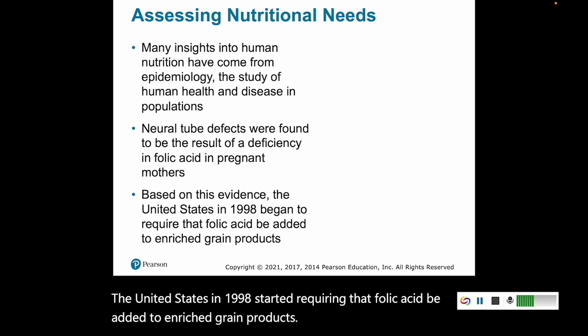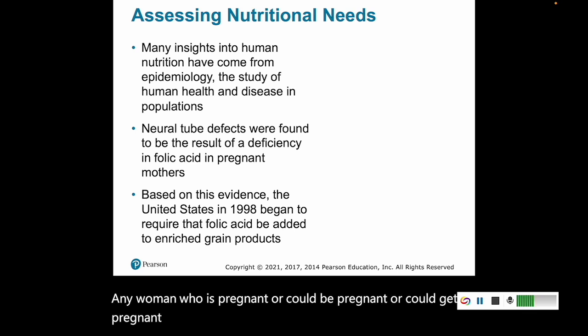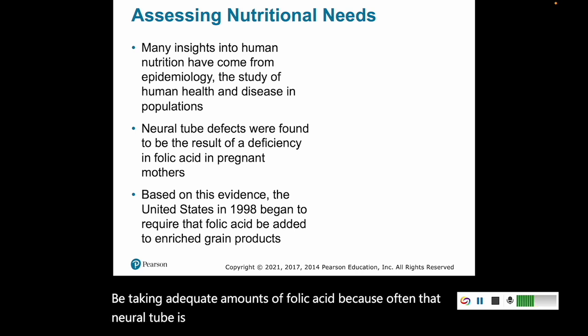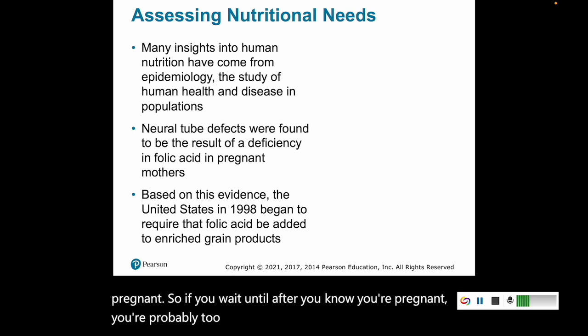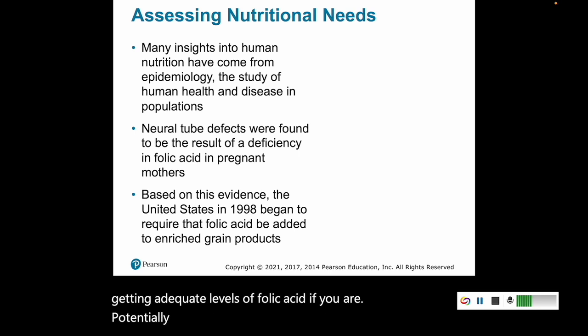Any woman who is pregnant or could get pregnant soon should be taking adequate amounts of folic acid, because often that neural tube is developed before the woman even knows she's pregnant. So if you wait until after you know you're pregnant, you're probably too late. So you need to be making sure you're getting adequate levels of folic acid if you are potentially pregnant at a soon stage of your life.